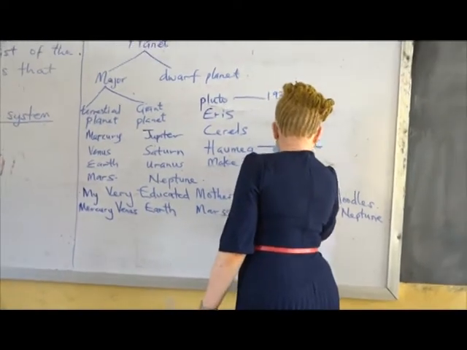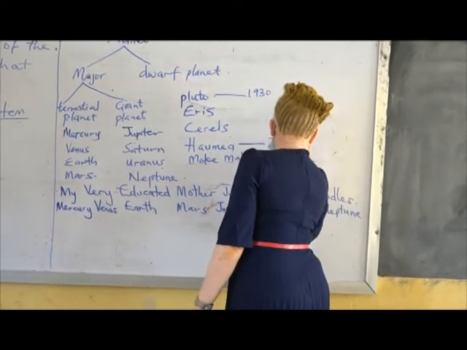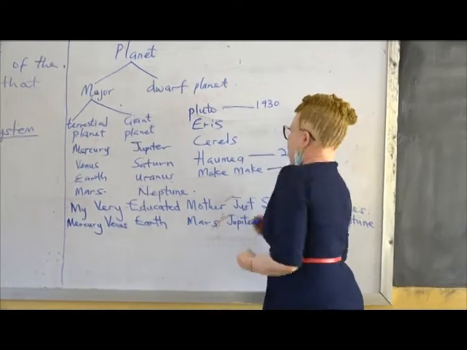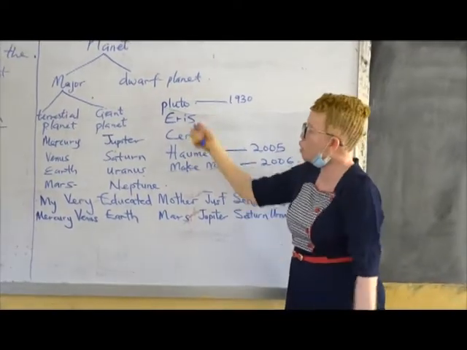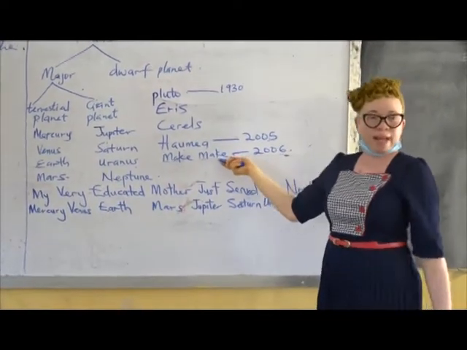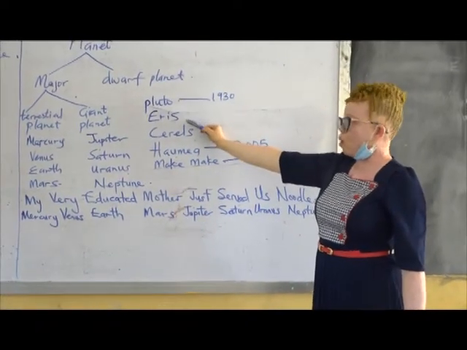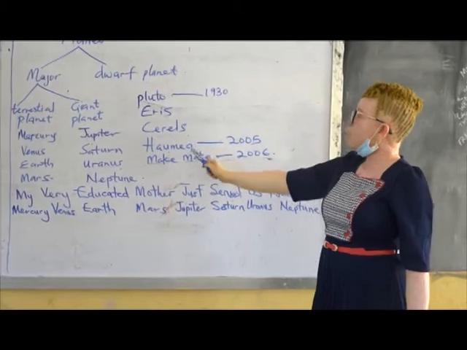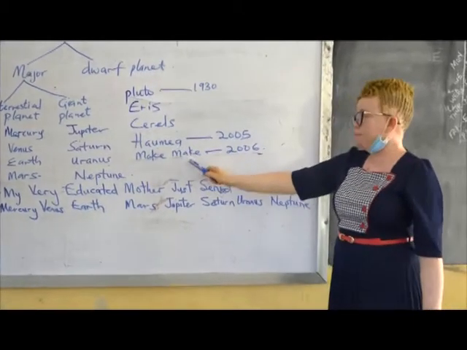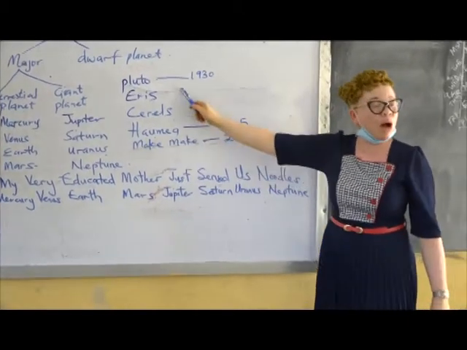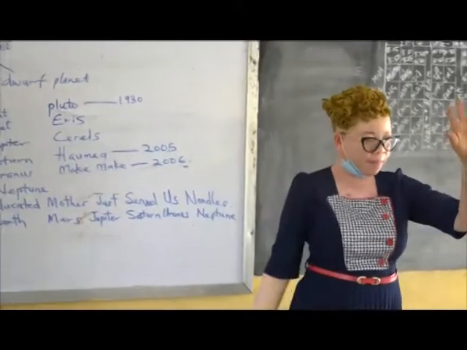This one was discovered in 2005, and this one was discovered in 2006. So we have these categories of planets as dwarf planets. Everybody, let's mention the dwarf planets that we have. Pluto, Eris, Ceres, Umia, Make. These are the ones that we call the dwarf planets.